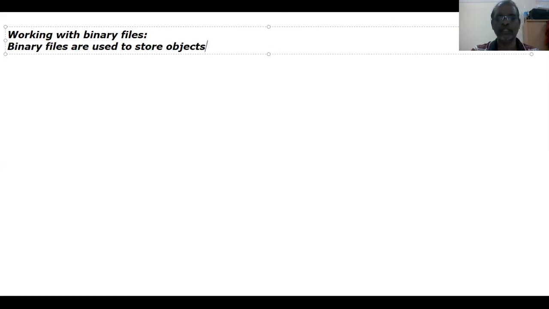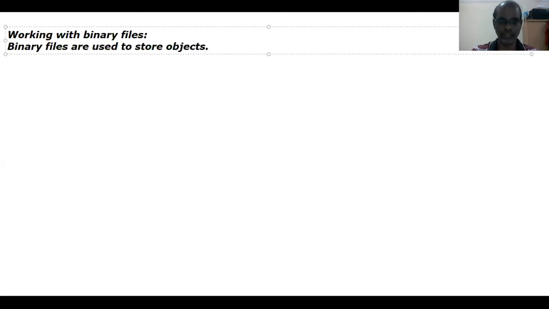Normally text files are used to store strings, that means I love India, hello world, which are collections of characters. Whereas binary files are used to store objects. That object may be any valid Python object: a list object, dictionary object, integer object, whatever it may be. It should be an object.